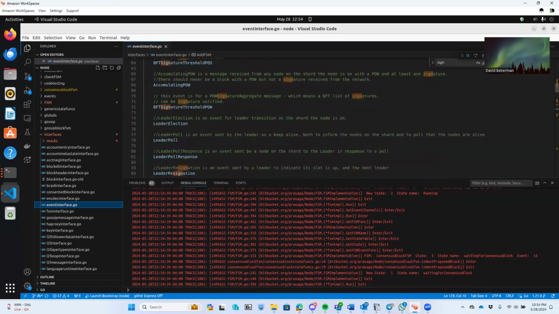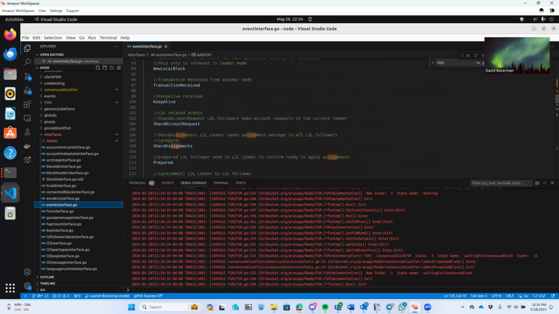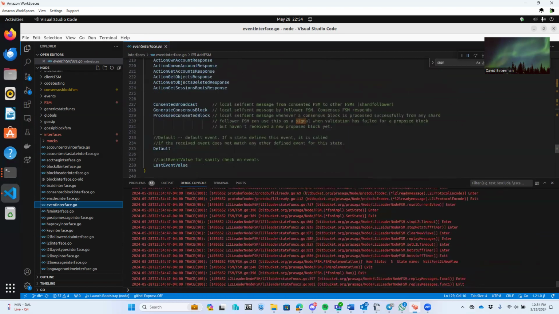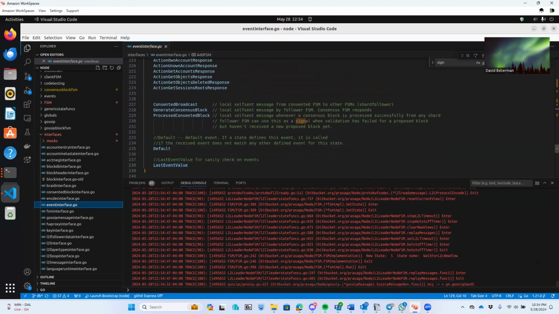So it goes down, there's a bunch of them, and it goes up to 102. Technically, there can be more than these because state machines can define their own as well.